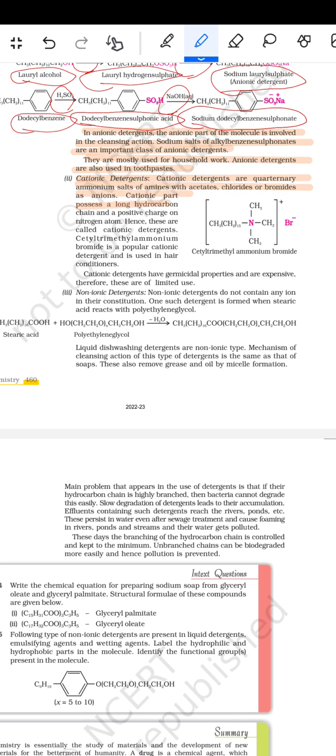Cationic part possesses a long hydrocarbon chain and possesses positive charge on the nitrogen atom. Hence, these are called the cationic detergents. Phenyl trimethyl ammonium bromide is a popular cationic detergent and is used in hair conditioner. फिर cationic detergents have the germicidal property and are expensive, therefore are of limited use. यहाँ पर दिया हुआ है फिनाइल ट्राइमिथाइल अमोनियम ब्रोमाइड का